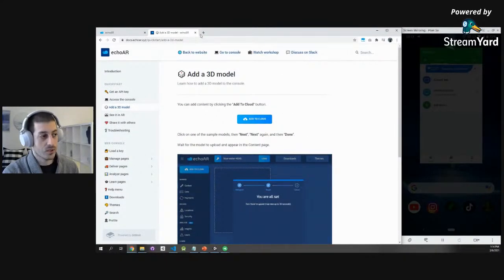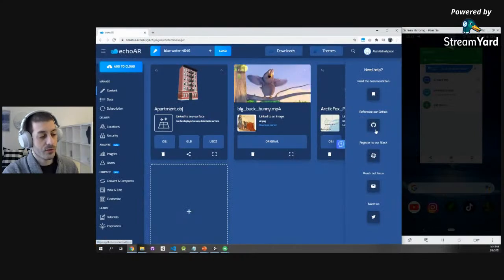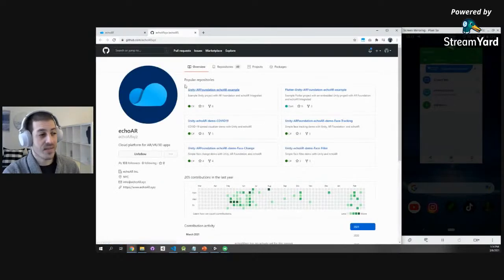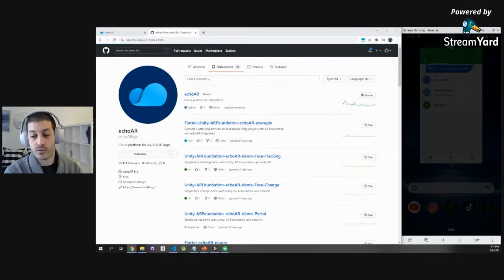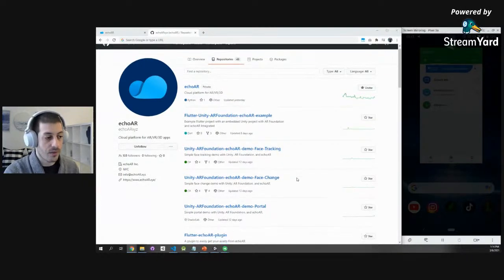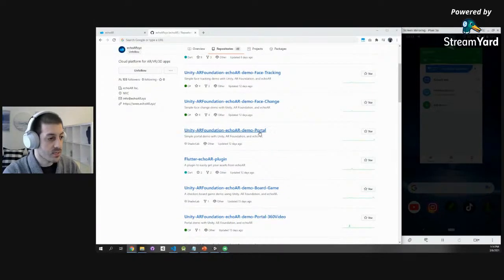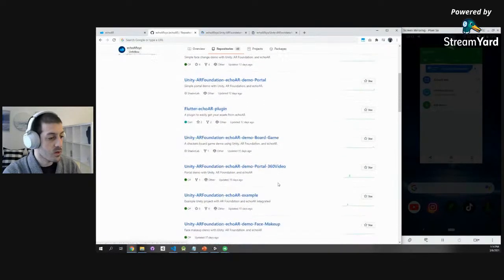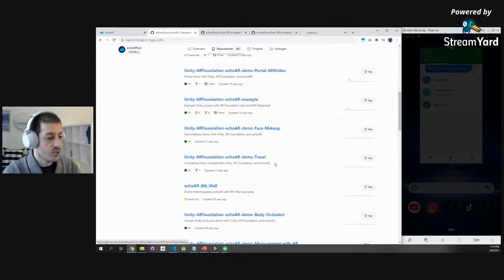Read through the documentation. Another resource that we have for you is our GitHub page. It is filled with amazing resources and amazing open source projects that you can use. If you're here through a hackathon, this will help you build your application faster because we already have open source examples for you to play around with. And I'm going to share a few of them. So let's see, for example, this one and this one. And let's do this one.